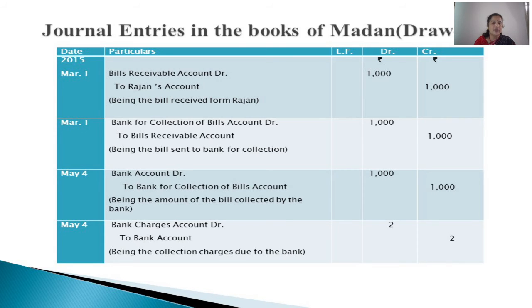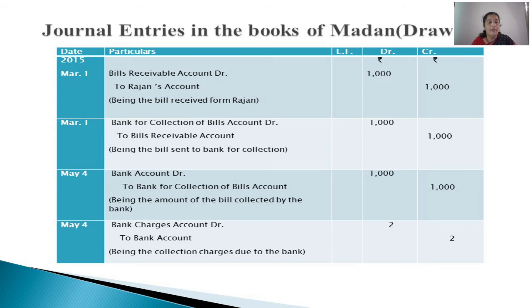Bank for collection of bills account debited to bills receivable account. The bill is going out, so credit what goes out, and bank for collection of bills account is being debited, which is a temporary account to be debited when we are sending this bill to the bank for collection.